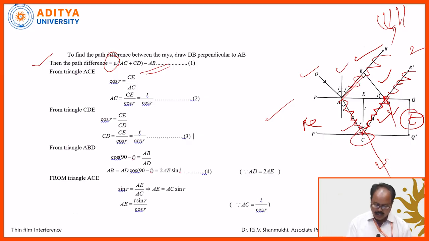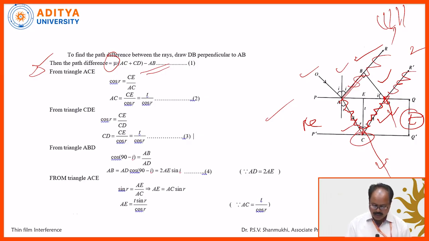That's why it is 1 into AB. So the optical path difference delta is equal to mu into AC plus CD minus AB. But we don't know what AC, CD and AB are. We have to get them from the figure by using the principles of geometry.